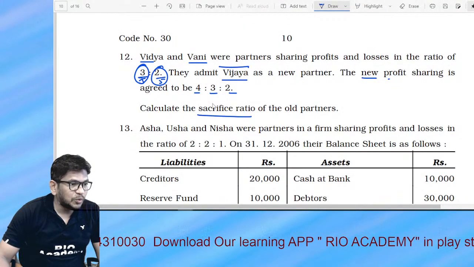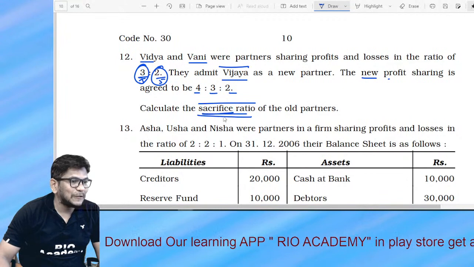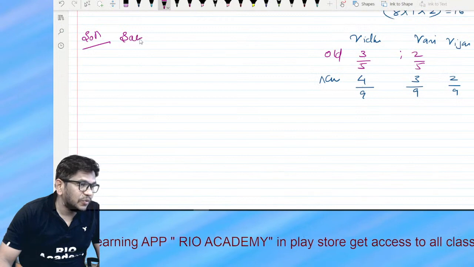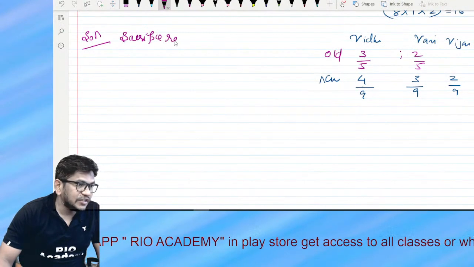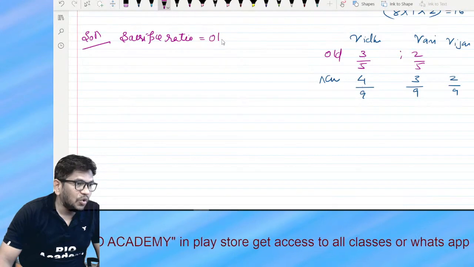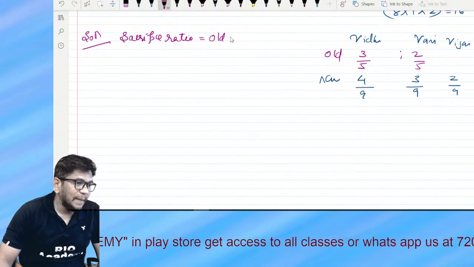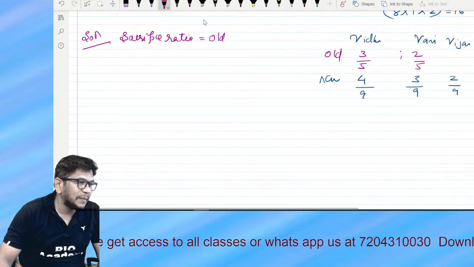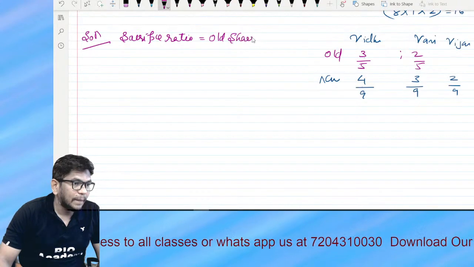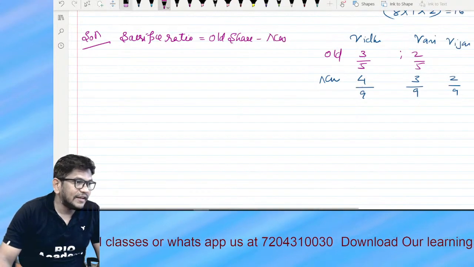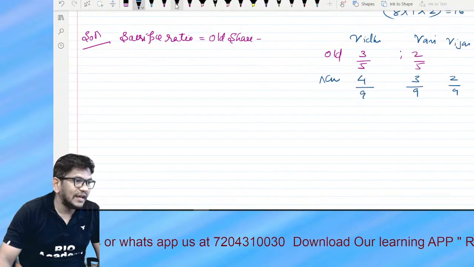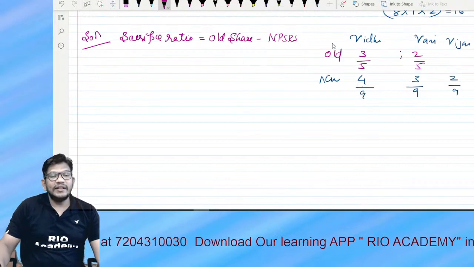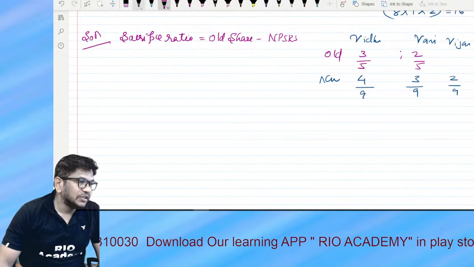Look at that. What do they want us to calculate? They want us to calculate the sacrifice ratio. Remember, sacrifice ratio. You know that, right? Sacrifice ratio is equal to old share minus new share. You can say old ratio minus new ratio, or old share minus NPSR, new profit sharing ratio. You can write either new profit sharing ratio or new share. Okay, chalo, let's solve this now.